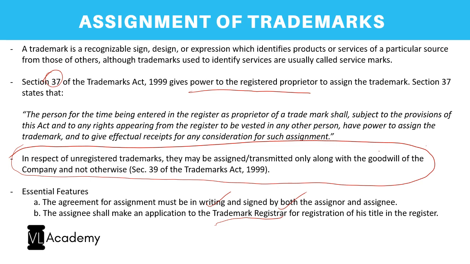The reason is a trademark need not necessarily be registered. There is no mandatory rule that you have to register your trademarks. And for that reason, you might have been using certain trademarks for years, but the trademark is still pending registration. In such cases, you cannot have a separate assignment deed and a person to which you can assign it. It can be assigned only by way of assignment along with your goodwill. So any other document, even if you enter into, will not have any protection under the Trademarks Act. So that is what they meant to say. Right?